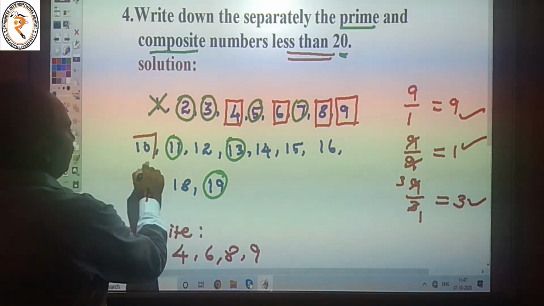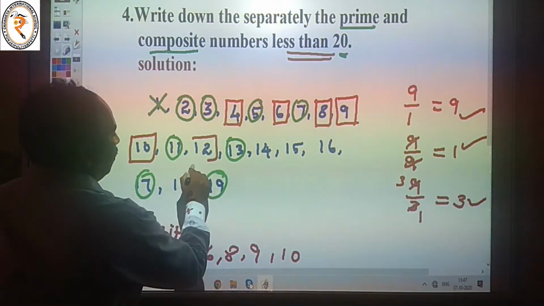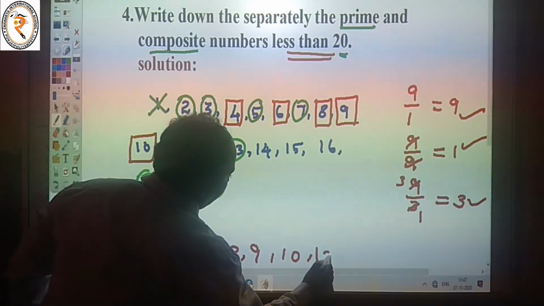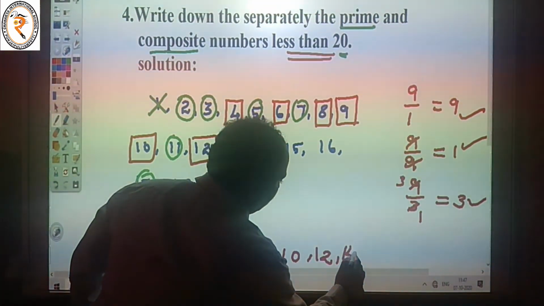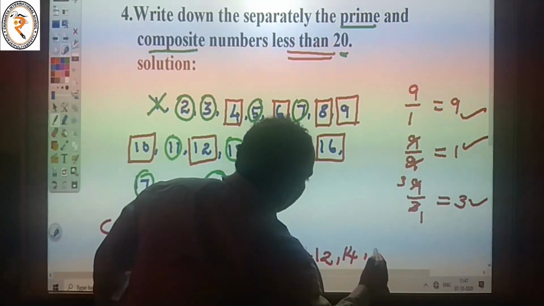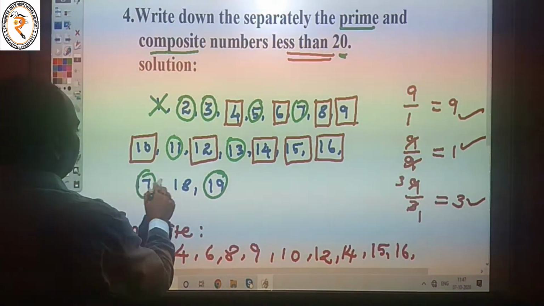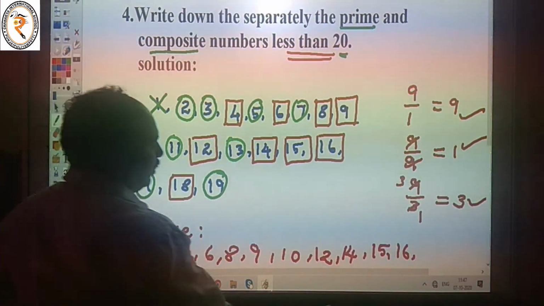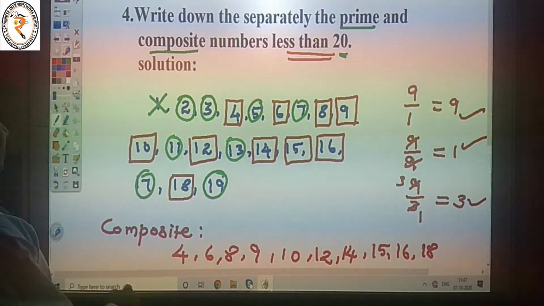The next one, 10 is a composite number. 12, 14, 15 and 16, and then 18, because we want numbers less than 20.